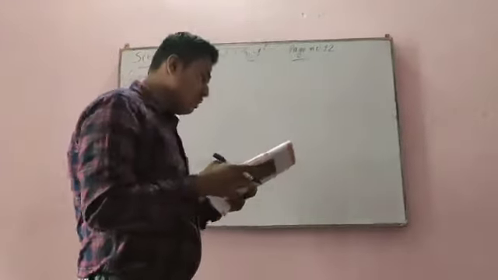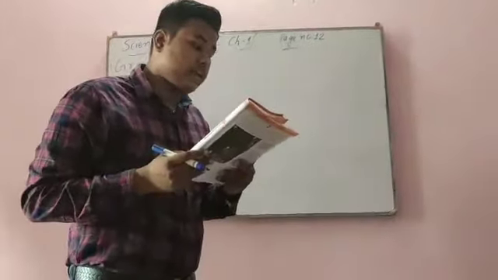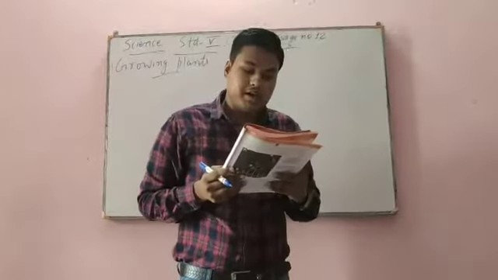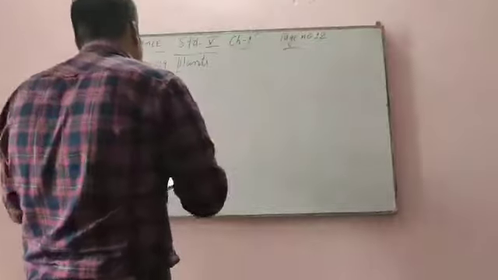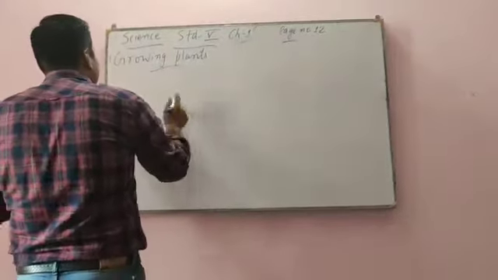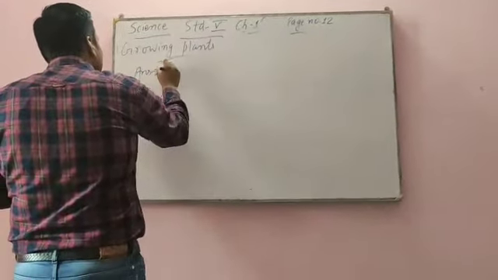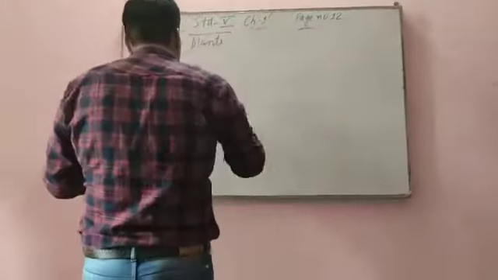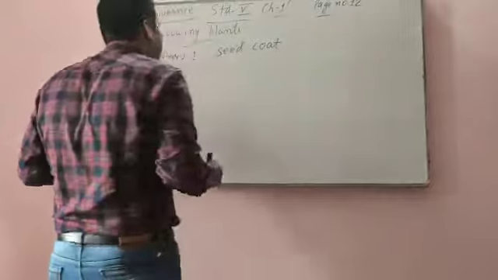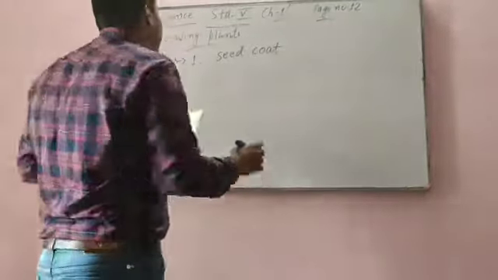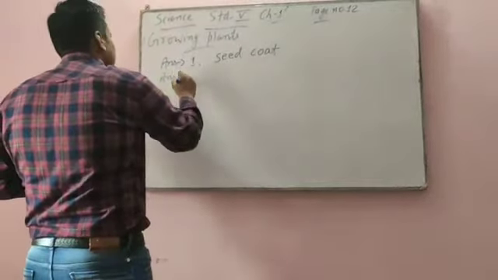So before starting this, you go to page number 10 and read. A seed has different parts. The outer covering of a seed is called the seed coat. The seed has an outer covering called the seed coat. So the first answer is seed coat.